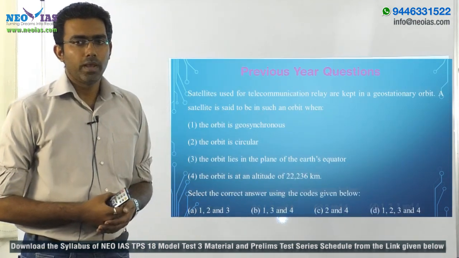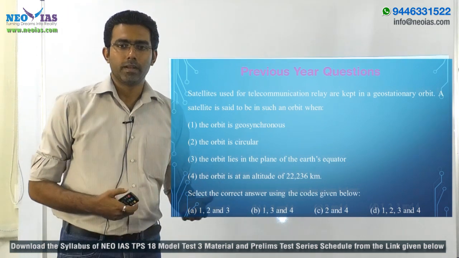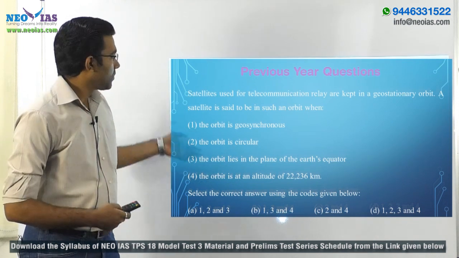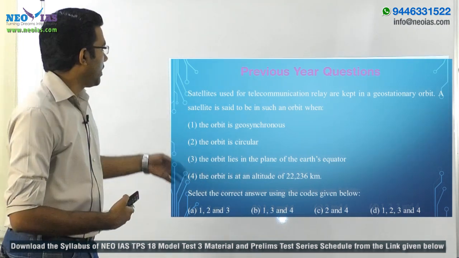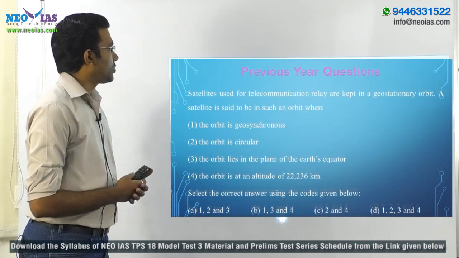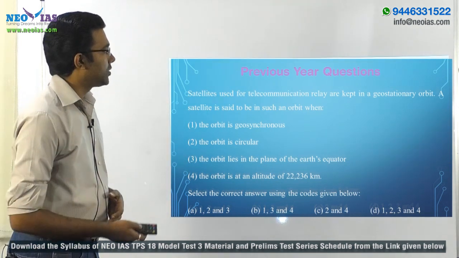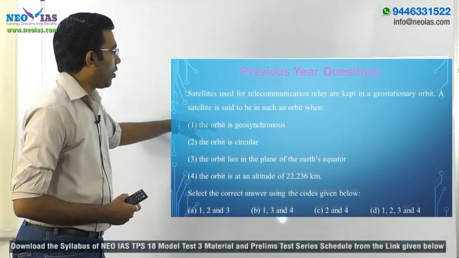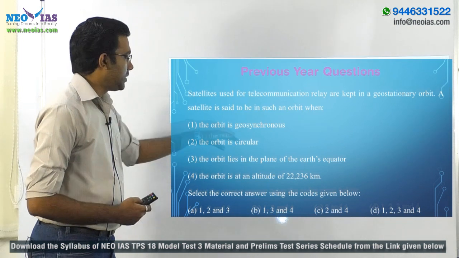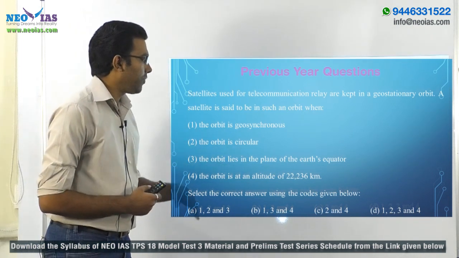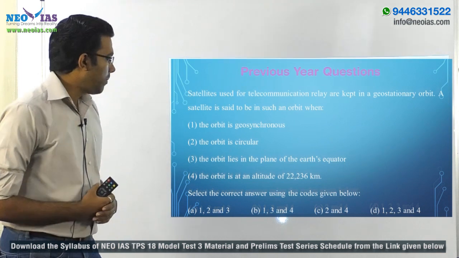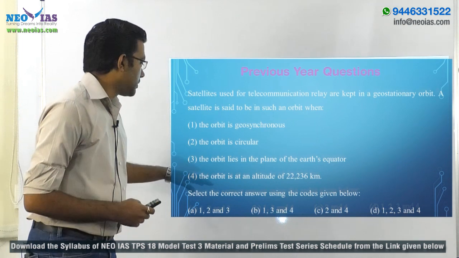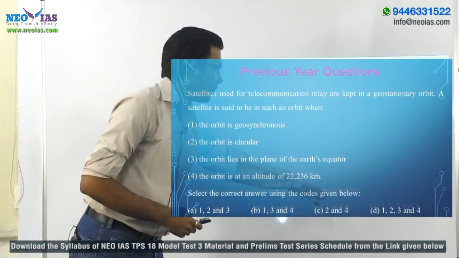The type of questions that would be asked would match UPSC level standards. In fact, there are 2 types of questions. One is the statement type questions. This is one example in fact. Here the question is, satellites used for telecommunication relays are kept in geostationary orbit. A satellite is said to be so in such an orbit when 1. The orbit is geosynchronous. 2. The orbit is circular. 3. The orbit lies in the plane of Earth's equator. 4. The orbit is at an altitude of 22,236 kilometers. Select the correct answer using the codes given below.